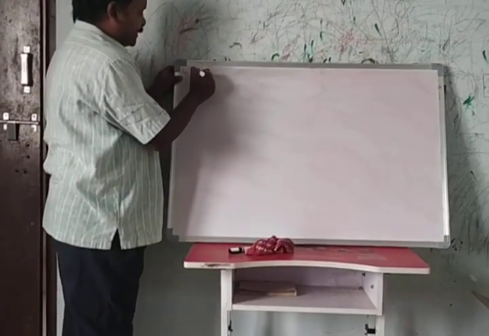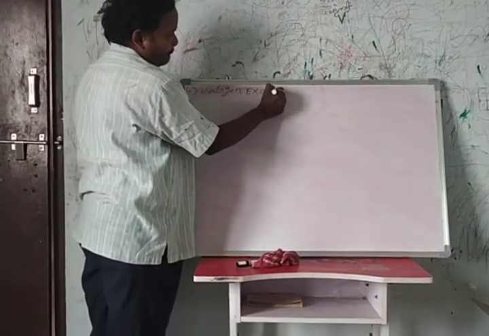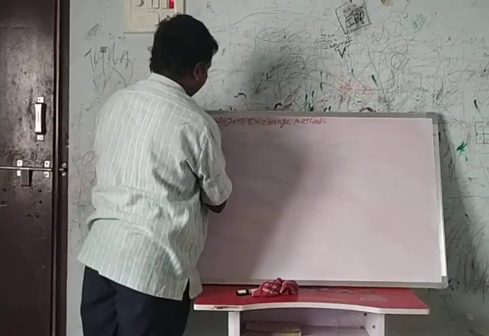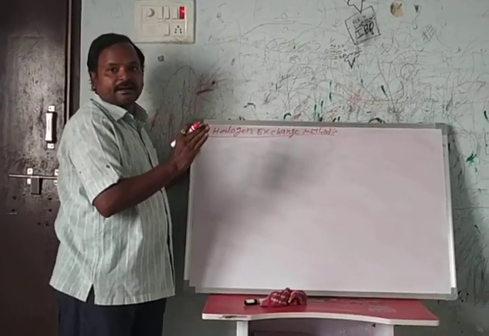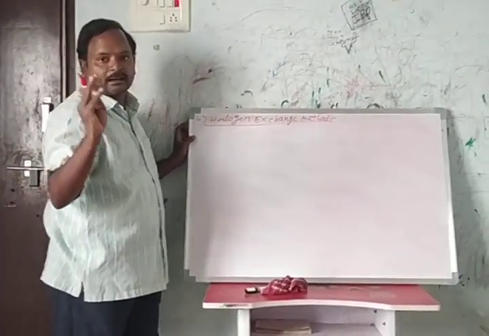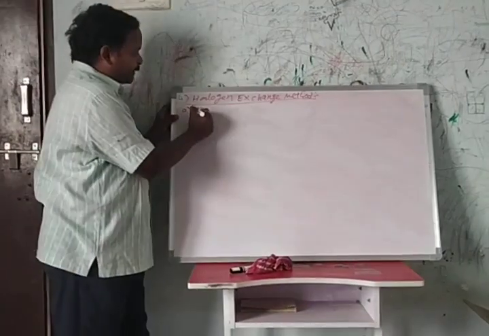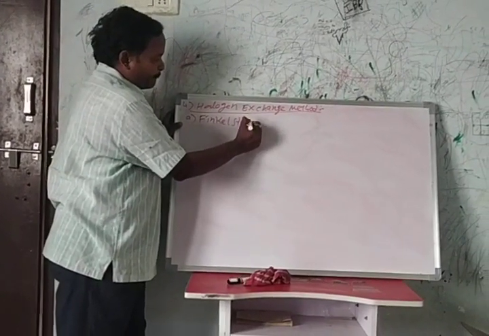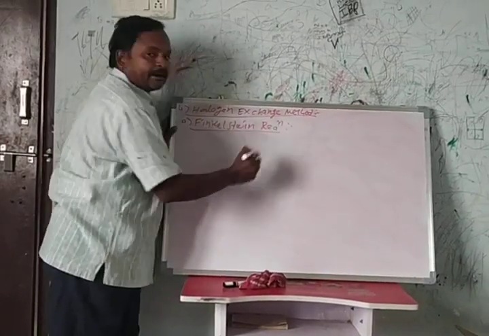First is the Finkelstein reaction. This is one important reaction.